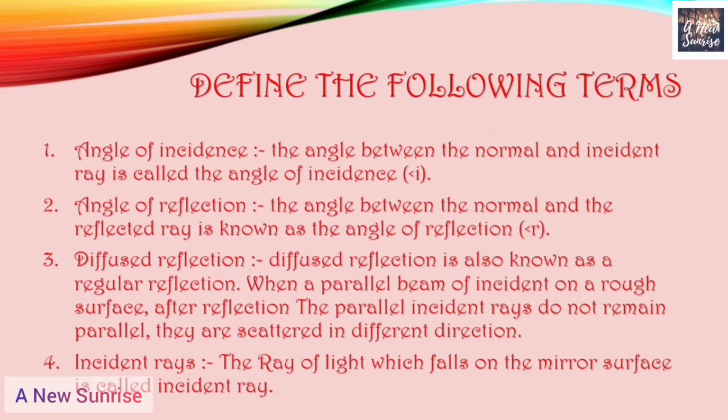Diffused reflection. Diffused reflection is also known as irregular reflection. When a parallel beam of incident rays falls on a rough surface, after reflection the parallel incident rays do not remain parallel. They are scattered in different directions. Incident ray: the ray of light which falls on the mirror surface is called the incident ray.